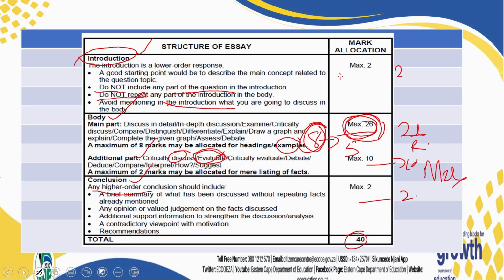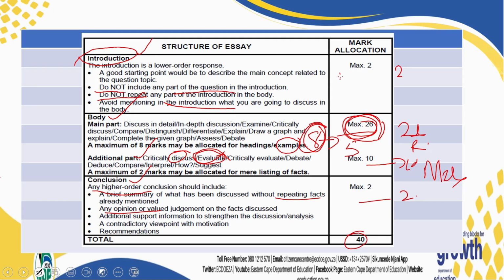The last section on the essay is your conclusion. The conclusion sometimes is missing, or the conclusion is just a statement. Please, a conclusion is a higher order response. What can you do? You can give a summary of what you have discussed, but without repeating. There's a danger there. You can give your own opinion. Don't just say inflation is a problem in the economy. And then what? Can you please give us some solutions? That's what we are looking for.